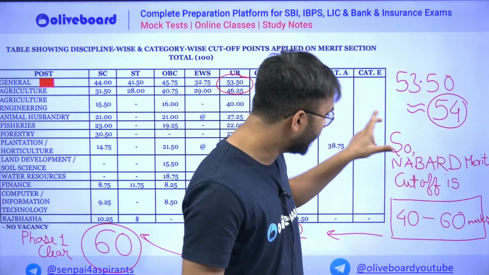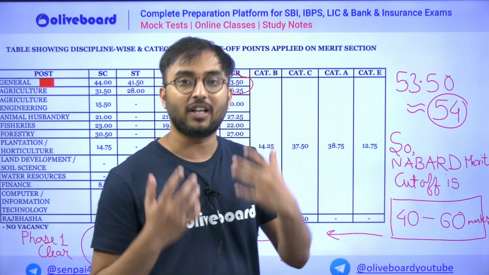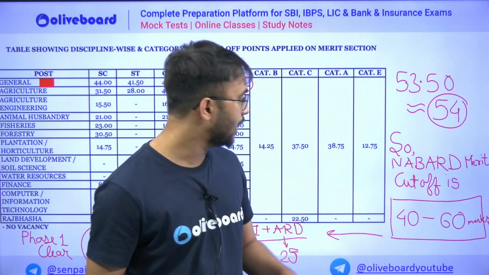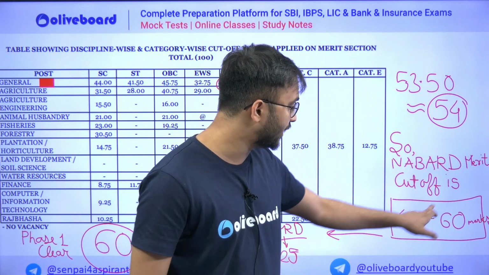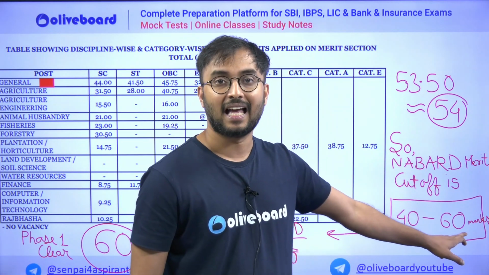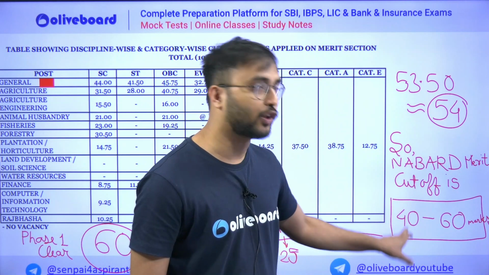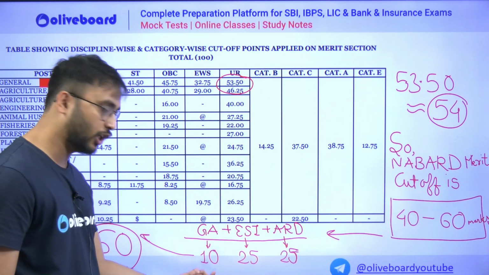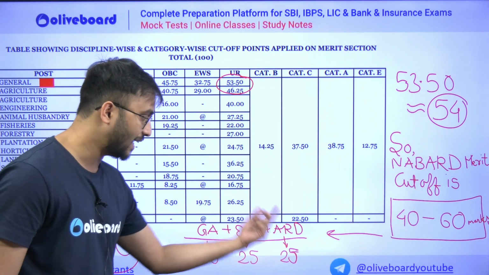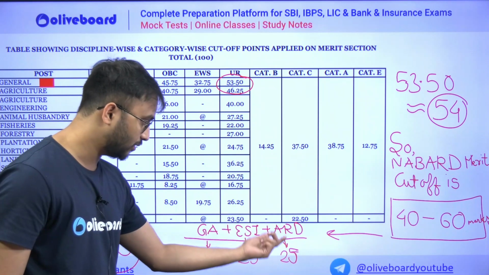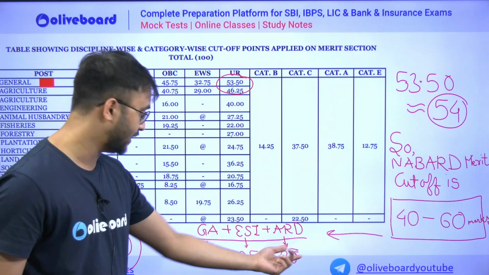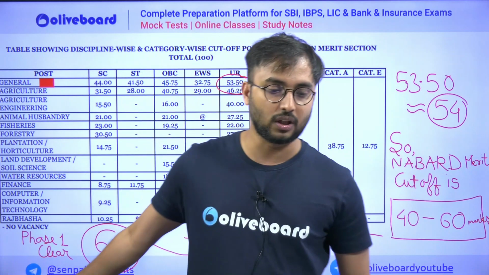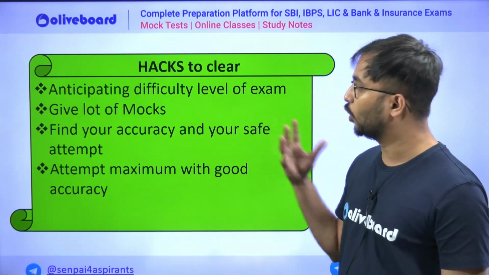So I can see that for Nabard, apart from qualifying sections and their subjective cutoff, which is very easy, 2 to 3 marks you can get very easily. But merit section cutoff, which is that it is always between 40 to 60. And if you want to clear this 40 to 60 merit cutoff in any year of Nabard, simple strategy is GA में 10 लाओ, ESI में 25 and ARD में 25. Simple, bring 25 and 25 in ESI and ARD and bring 10 marks in GA. Overall addition becomes 60 and you clear your phase 1. This was the overall strategy.